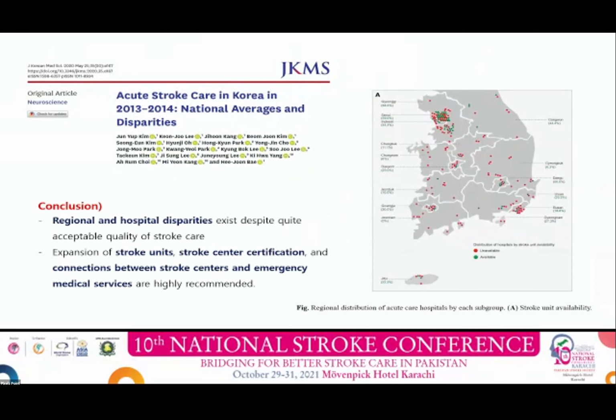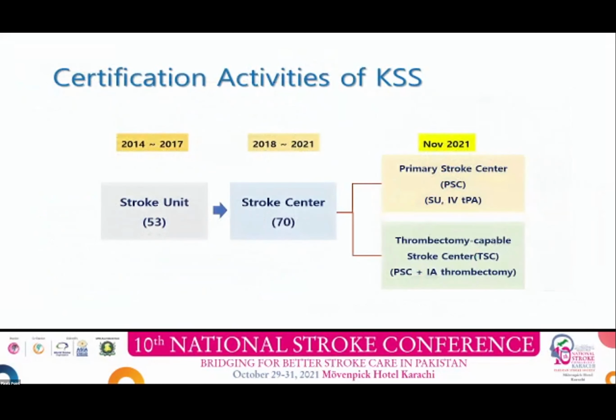The authors concluded that regional and hospital disparities exist despite quite acceptable quality of stroke care. Expansion of a stroke unit, stroke center certification, and connection between stroke centers and emergency medical services are highly recommended. In accordance with these points, Korean Stroke Society is expanding certification activity.